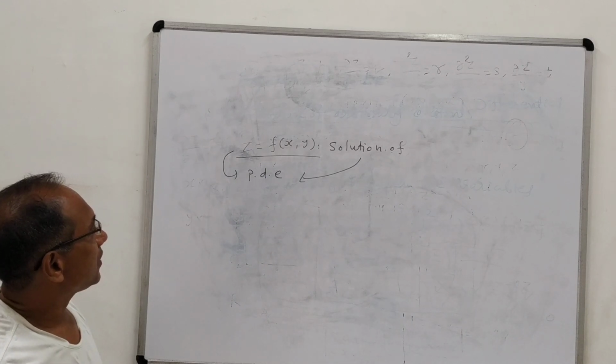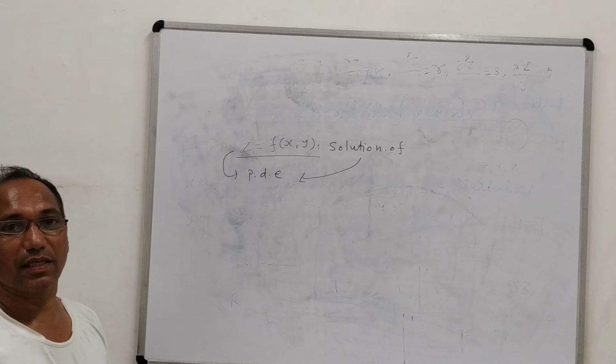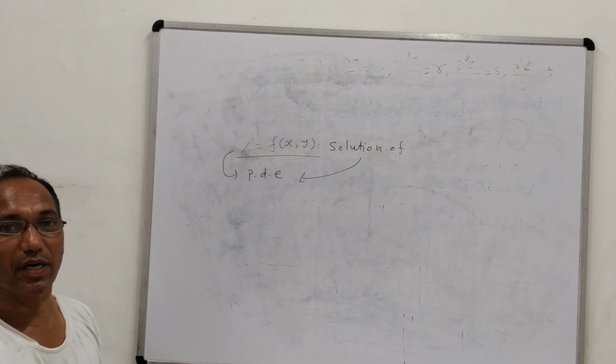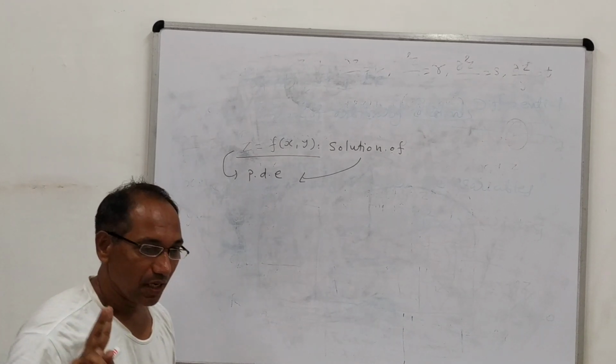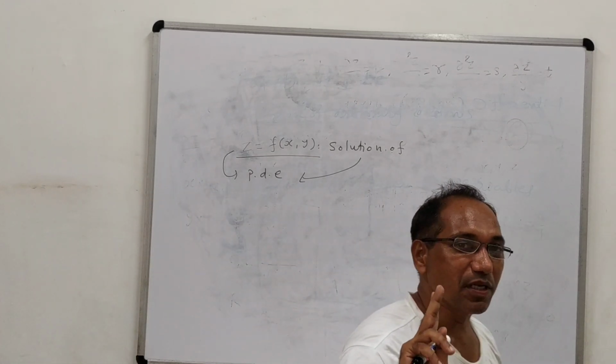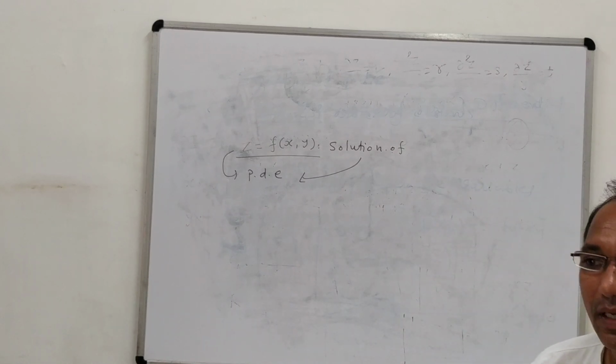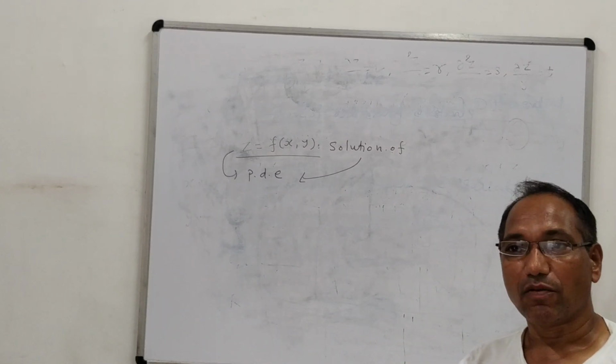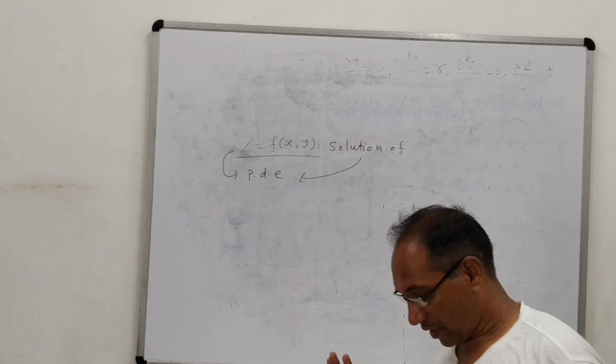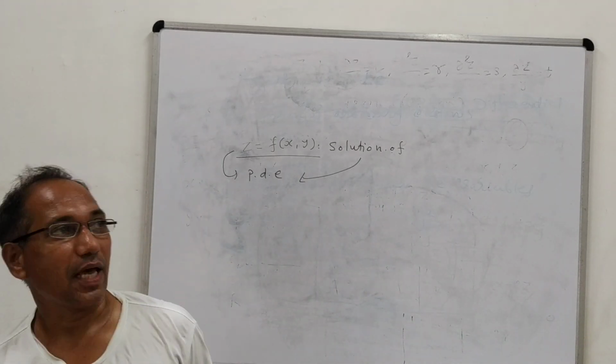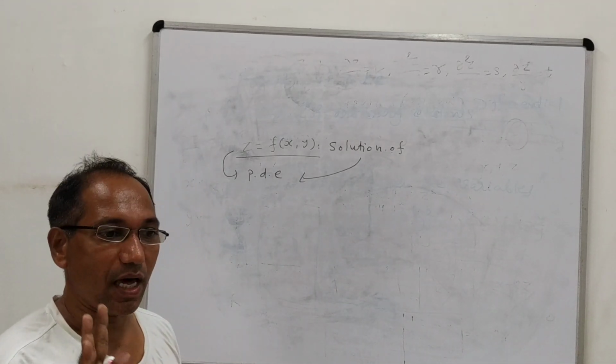So in this lecture we have seen how to form partial differential equations by using different techniques. We have seen two types. In the first type we have seen elimination of arbitrary constants a and b, or a, b and c, whatever the number of constants given. In the second technique we have seen the elimination of arbitrary functions.